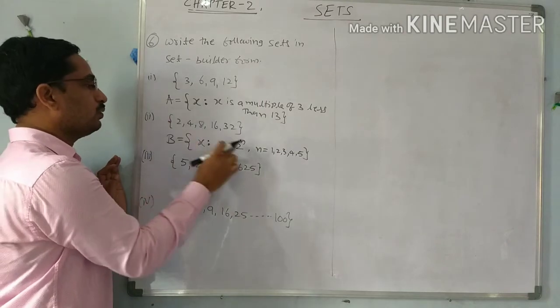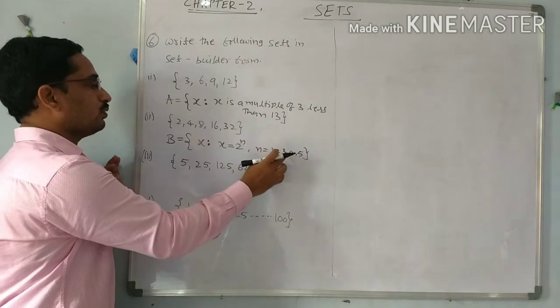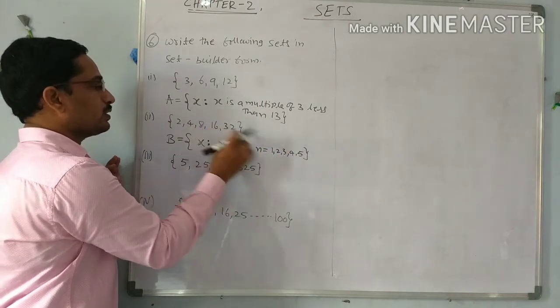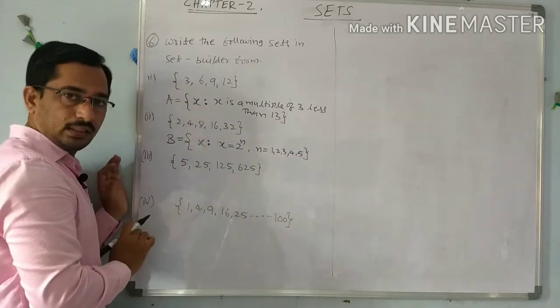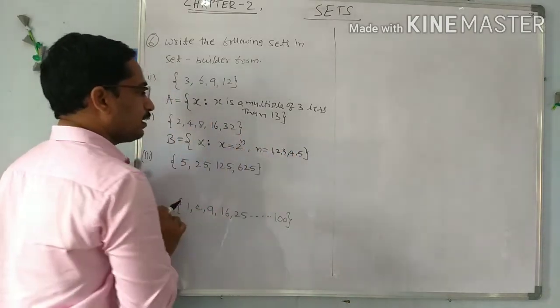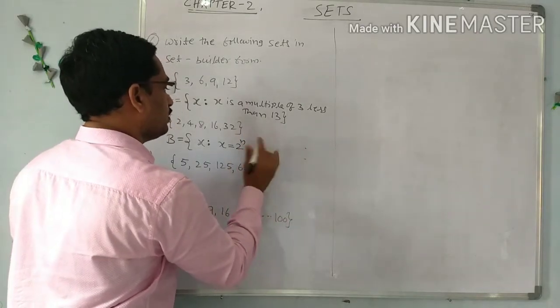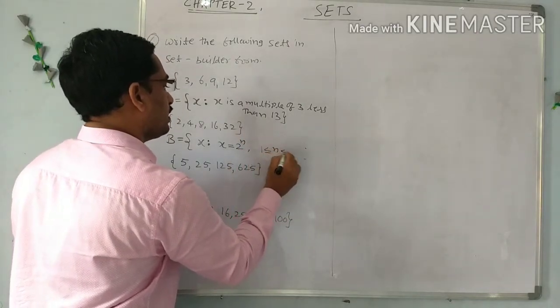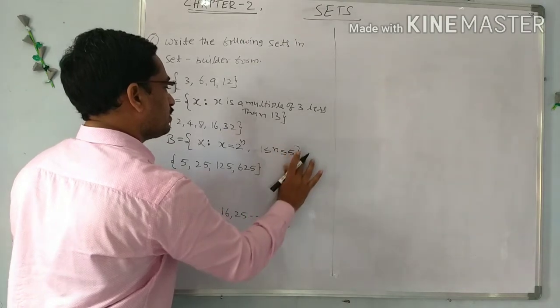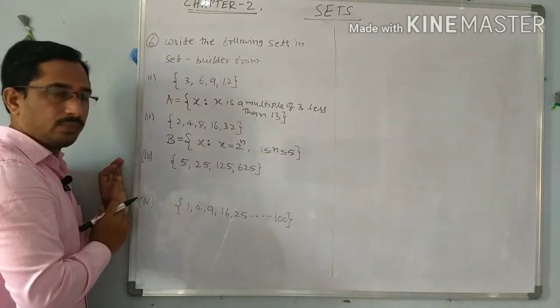2 power 1, 2. 2 power 2, 4. 2 power 3, 8. 2 power 4, 16. 2 power 5, 32. So we are selecting n, or we can also write the n values like this: 1 less than or equal to n less than or equal to 5. We can also write like this.